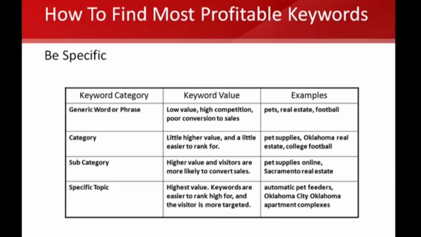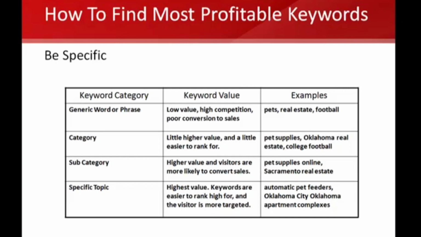Then you've got category level keywords. They have a little higher value and they are a little easier to rank for. Those are keywords like pet supplies, Oklahoma real estate, and college football. They're still not easy to rank for because those are still highly competitive. But they're a little higher value, and the reason is because people are a little closer to finding what they want.